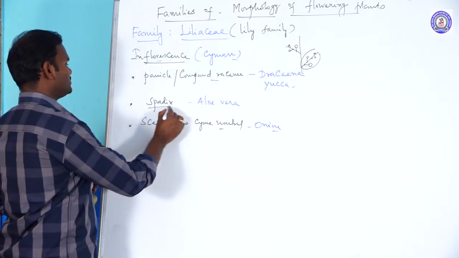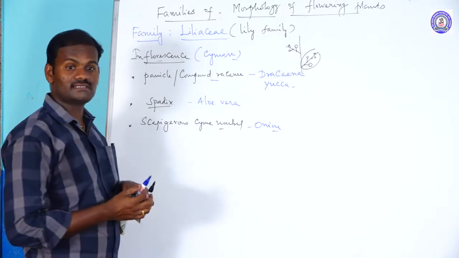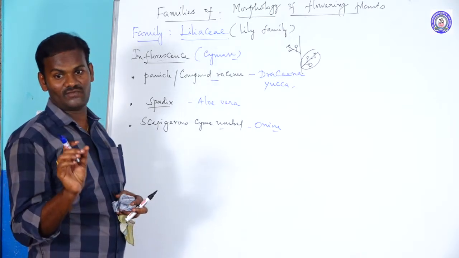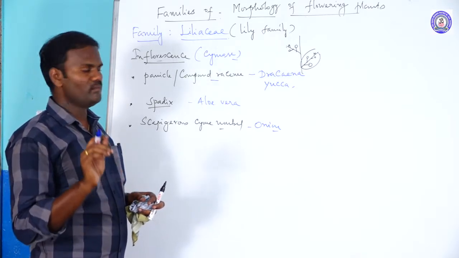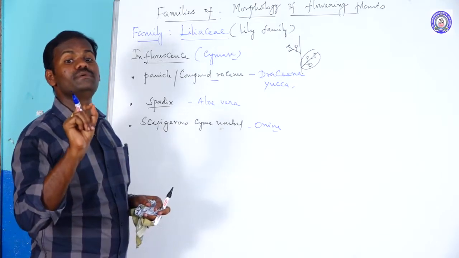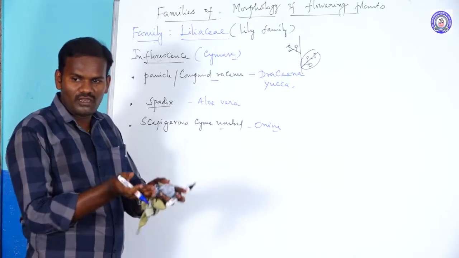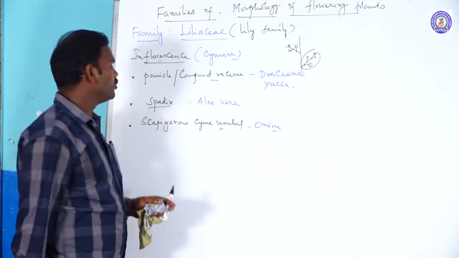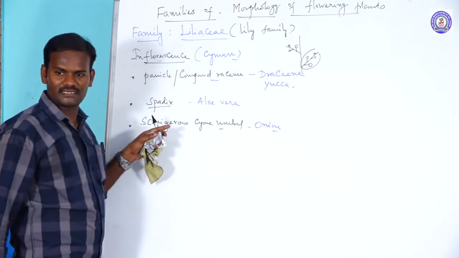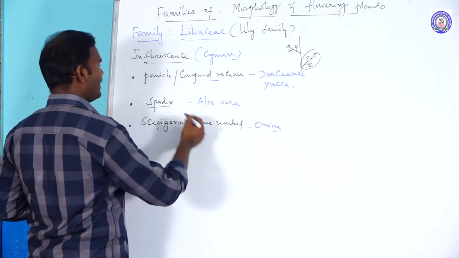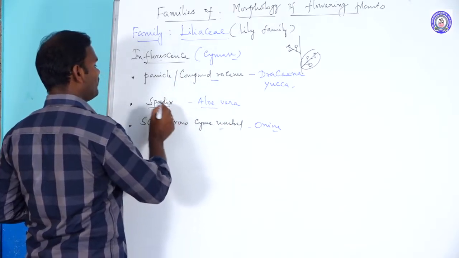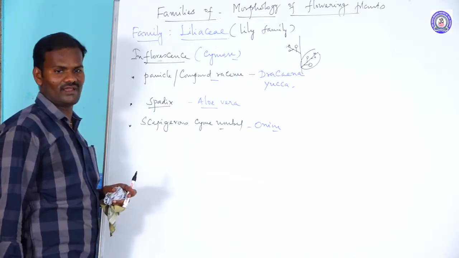Another one is spadix. What's called spadix? The inflorescence axis is fleshy, in which many staminate and pistillate flowers are found. The whole inflorescence is covered by a boat-shaped bract called spathe. So in Liliaceae members, Aloe vera has spadix inflorescence.